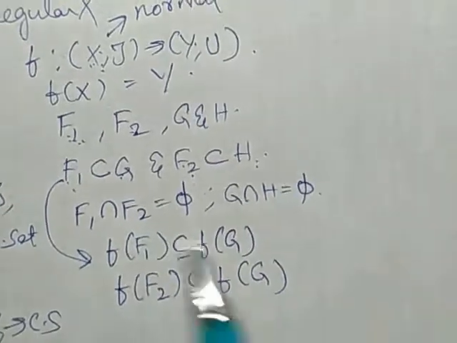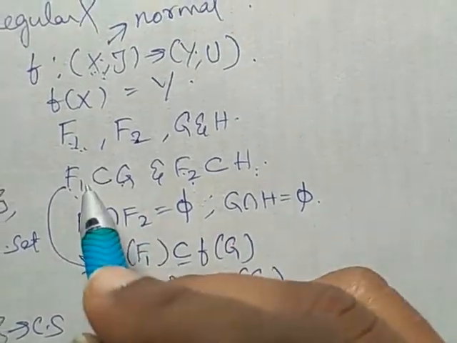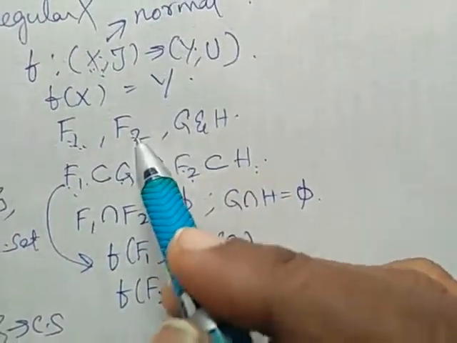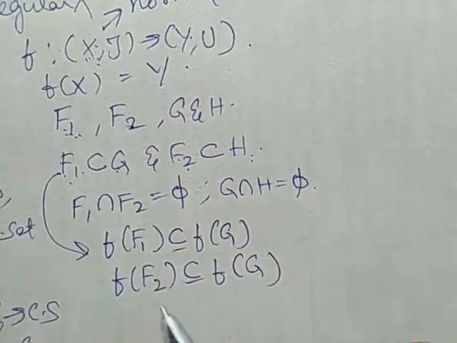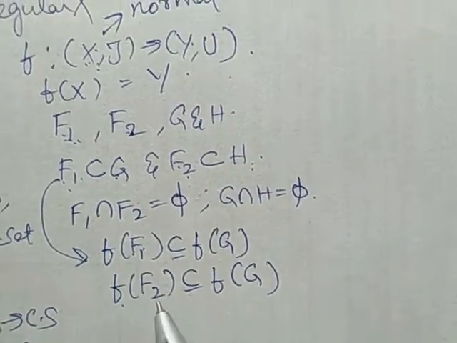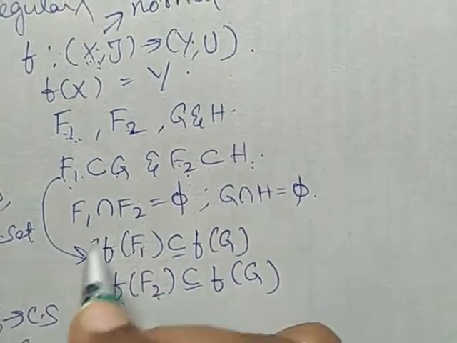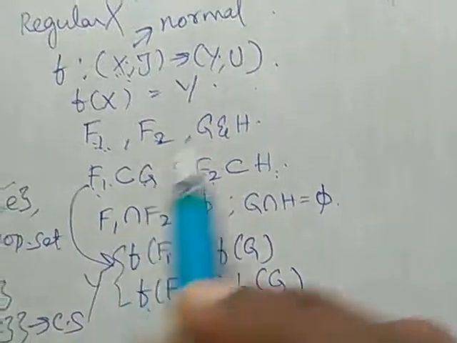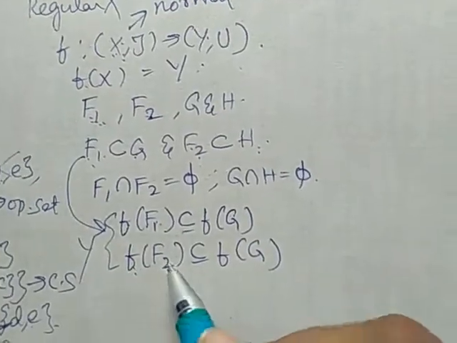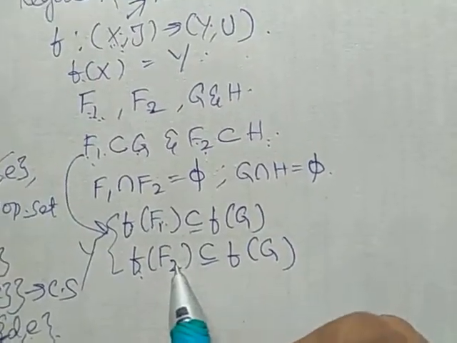Also, F1 is closed in X and F2 is closed in X, therefore F of F1 and F of F2 are closed in Y, because we have F of X equal to Y. Therefore, F of F1 and F of F2 are closed in Y.